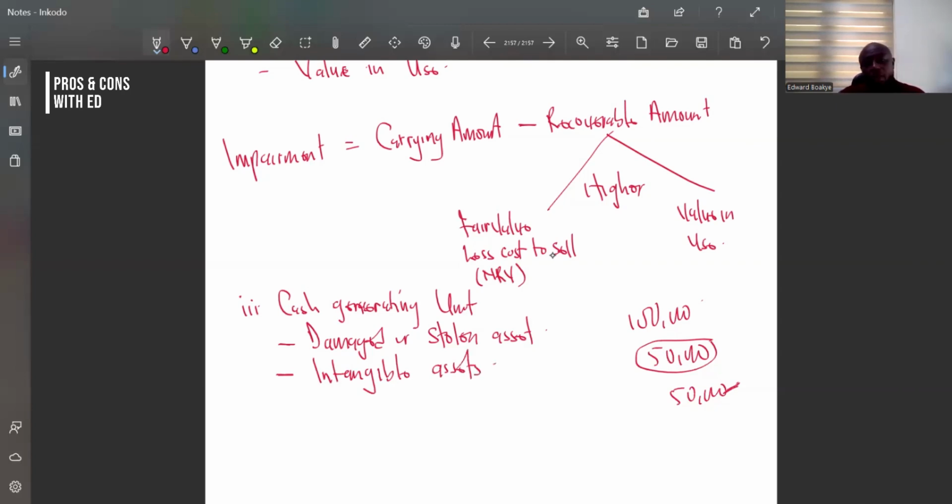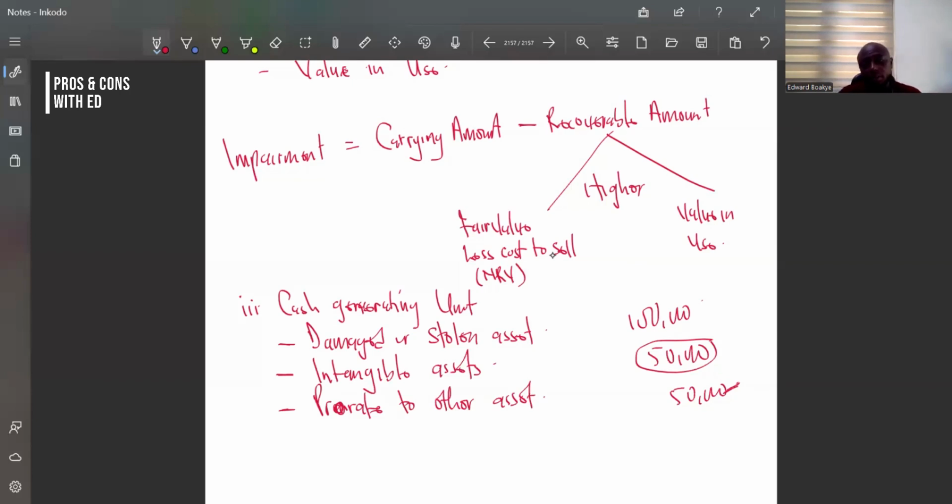However, if within these intangible assets you have something called goodwill, because goodwill is also an intangible asset, then it should be associated to the goodwill first. We should recognize it on the amount of the goodwill first. Then, lastly, prorate to other assets.